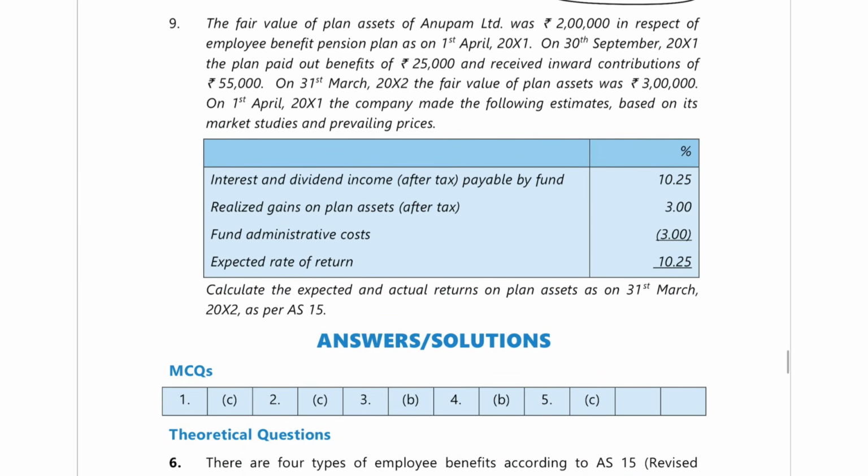Okay. Next is the fair value of plan assets of Anupam Limited was 2 lakh, in the employee benefit pension plan on 1st April 2001. So they are saying that your opening balance is 2 lakh rupees, and then on 30th September you have paid out 25,000, there is a contribution of 55,000, and then on 31st March you have a fair value of 3 lakh rupees.